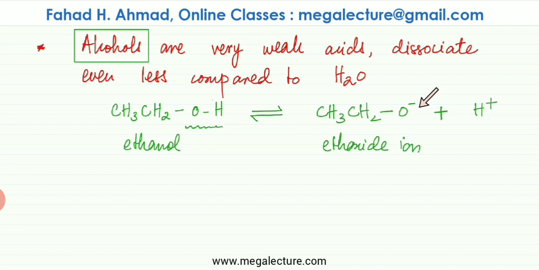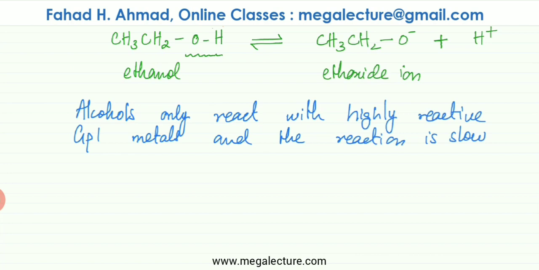So this is the ion that is going to be produced. This oxygen is going to have a negative charge. The H plus 1 would be released. But this reaction does not happen very frequently because there is very little dissociation. So if you have thousands of ethanol molecules, only a very, very small, tiny percentage is going to dissociate, and it's going to produce these ions.